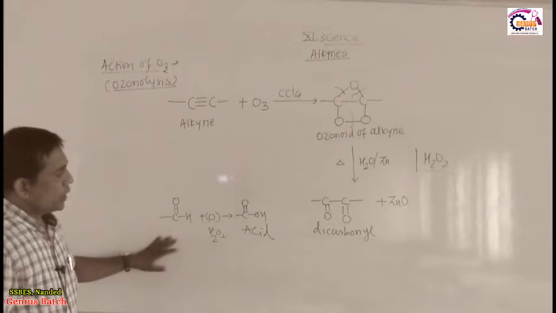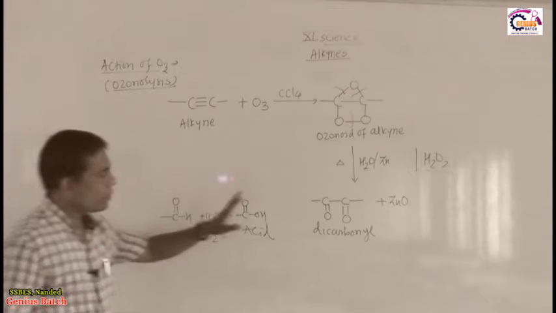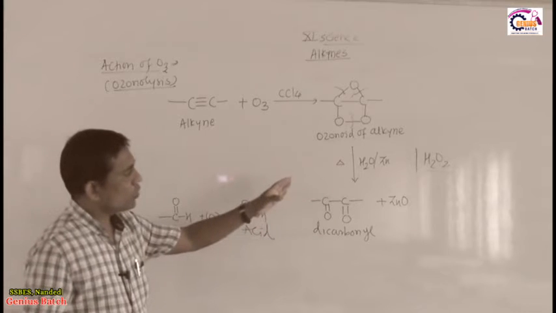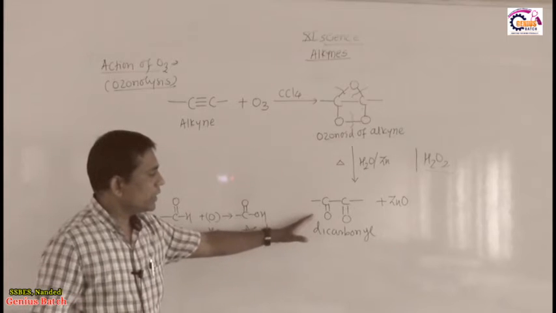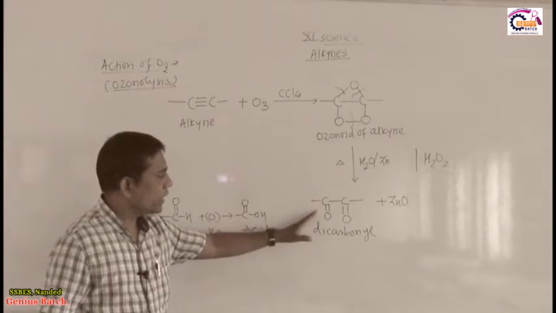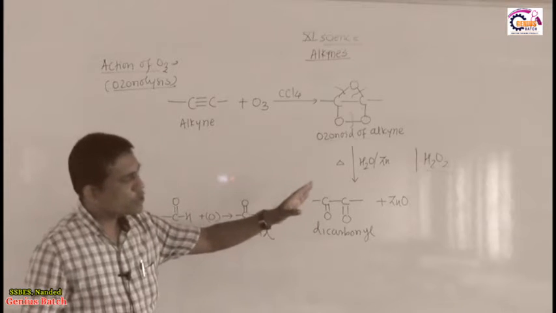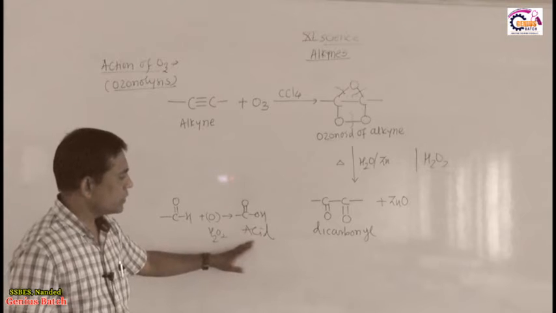So, if we want an aldehyde or ketone product, then we must heat with water in presence of zinc, because otherwise we never get the aldehyde, because whatever aldehyde is obtained in the product immediately reacts with H2O2 and converts into carboxylic acid.